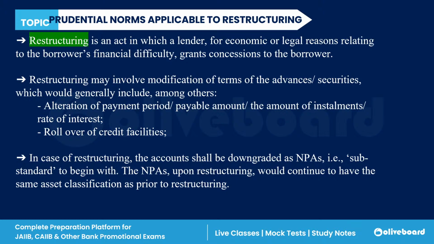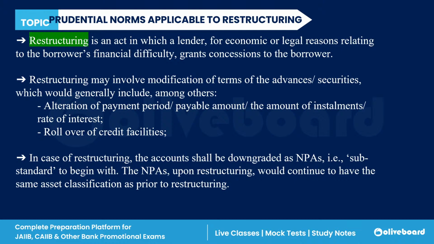Now, restructuring. What is restructuring? Restructuring is an act in which a lender, for some economic or legal reason, due to the financial difficulty of the borrower, tries to give some concession. Then it is known as restructuring. For example, it involves modifications of the terms of advances and securities.